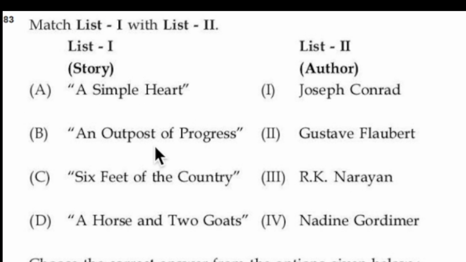You do not have to study any of these works. Simply remember the title. That's what I'm saying. Almost 10 to 12 questions are like this only. Who has written which work? Which of the writers are associated with which work? Match the following works with the authors. That makes sense. At least you know the titles of all the works and all the authors, and then you can do the summary, detailed summary, and all those things.